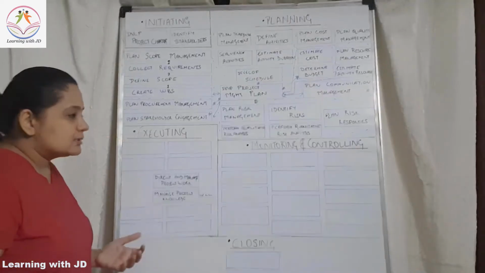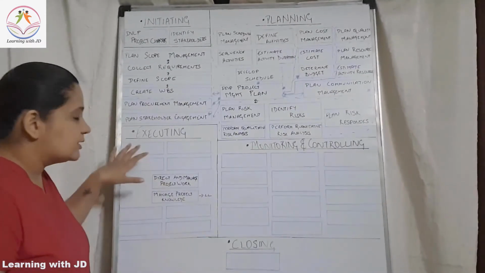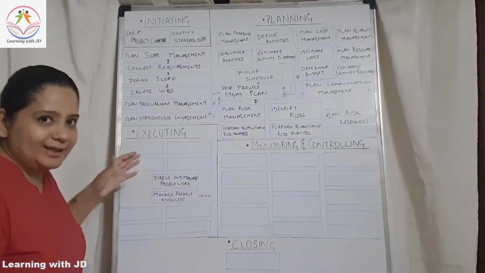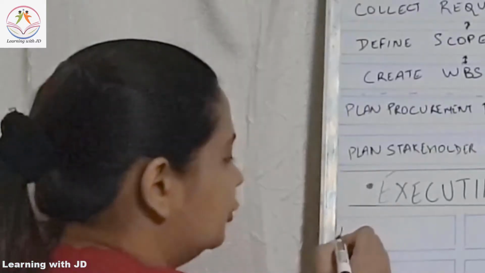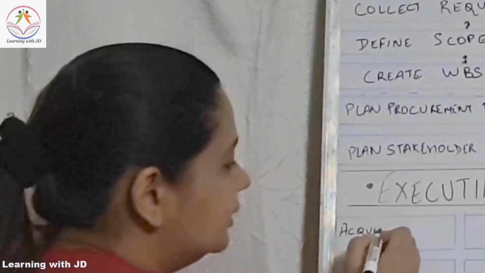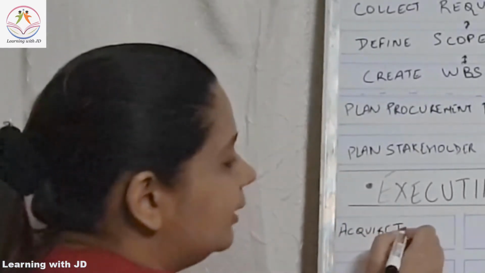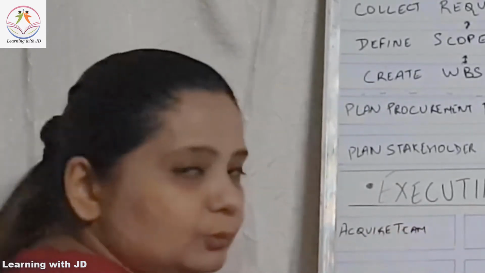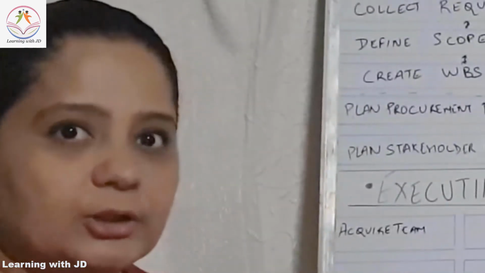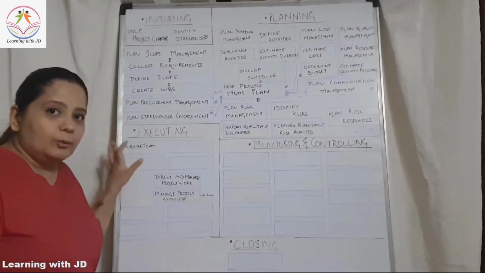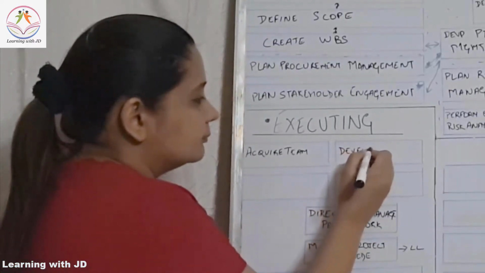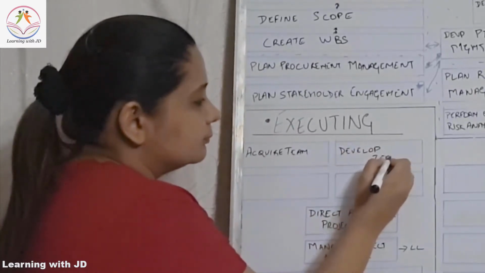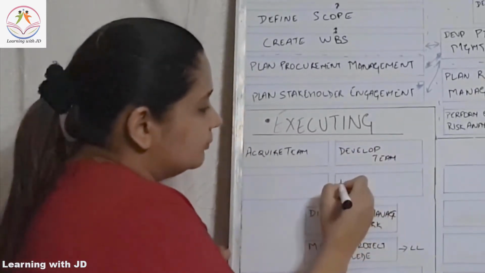Then the first thing that you need to do for your execution is, you need a team, right? So the first thing that you will do is you will go to acquire your team. So you will acquire team. Now you have acquired the team, and what else are you going to do out of the team? There are two components that you need to manage. You need to develop the team and you need to manage the team. So after acquiring the team, you will develop team, and then you will manage team.